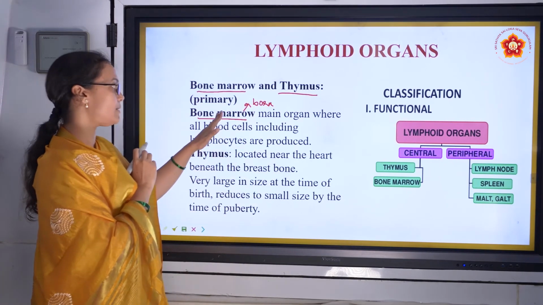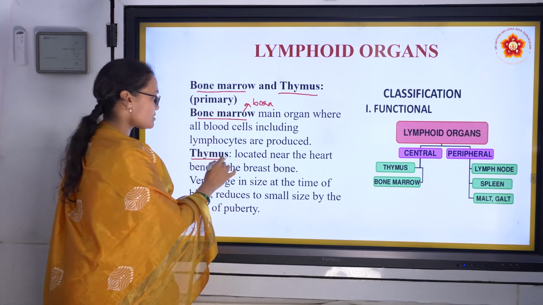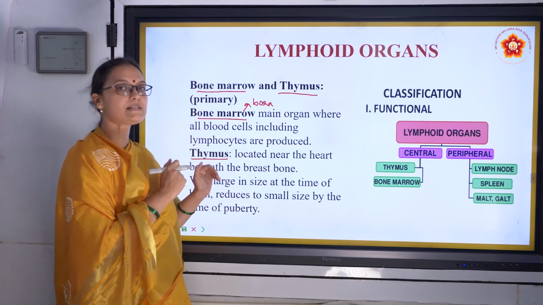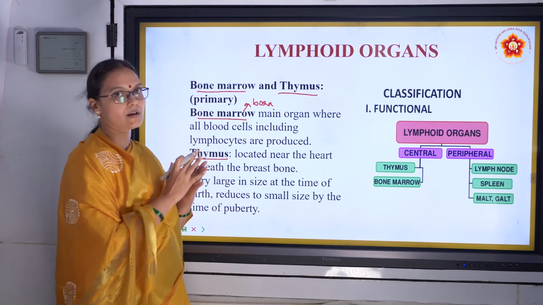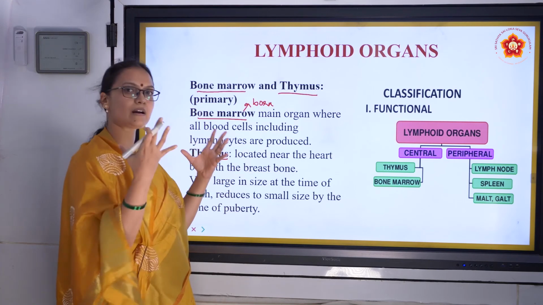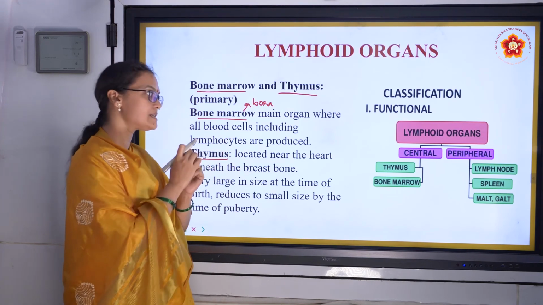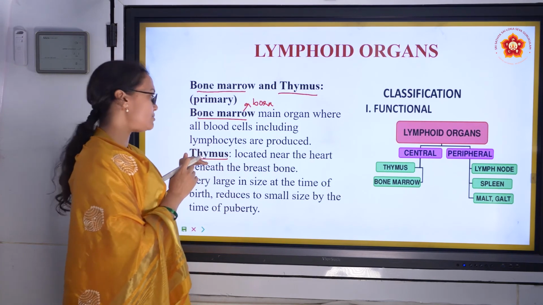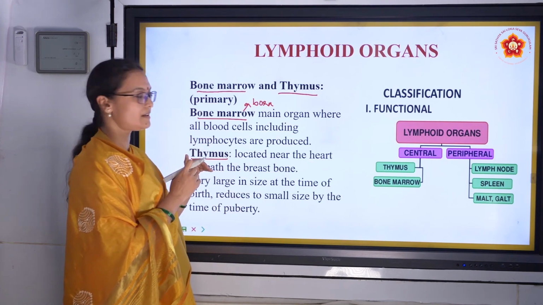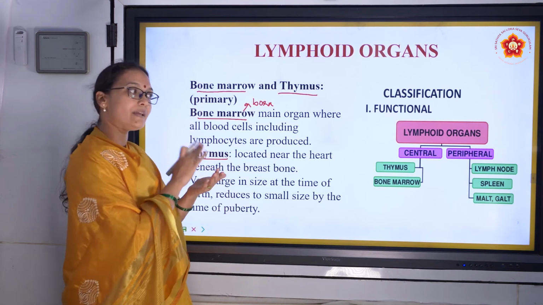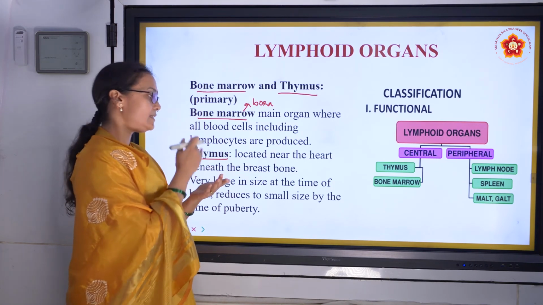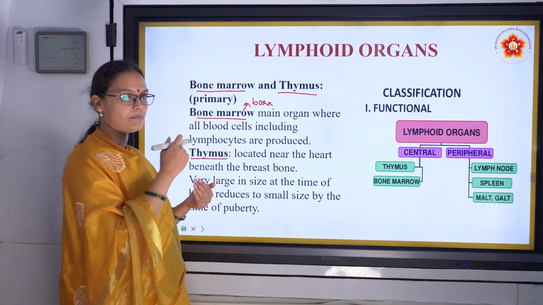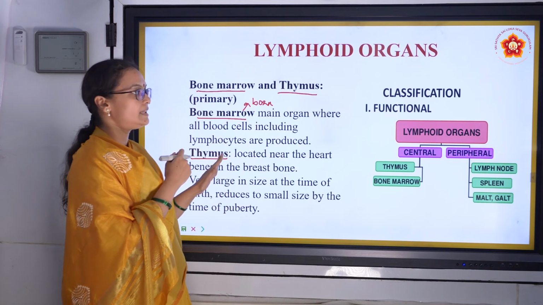And then from bone marrow they go to thymus. Thymus is also a primary organ. They live in thymus for some time. Where is thymus? Thymus is near our heart. It is usually very large in size at birth, but it shrinks in size by puberty. So once they go to thymus, what do they do? It's like going to school, right? They go to thymus and they mature there. And what do they do? They differentiate into different types, IgA, IgM and so on. They differentiate in thymus.